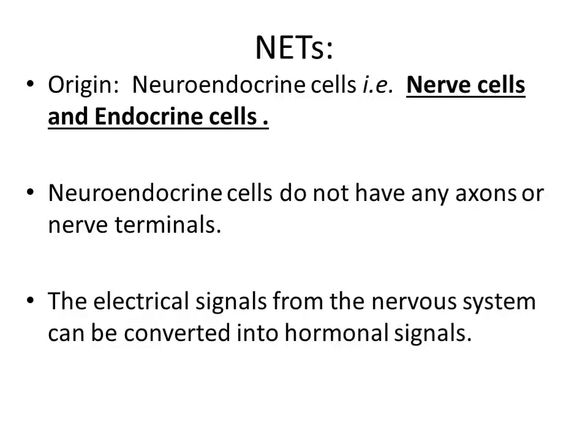So first, let us see what you mean by neuroendocrine tumors. In terms of origin, a neuroendocrine tumor originates from neuroendocrine cells. As the name suggests, it originates from nerve cells and endocrine cells. But characteristically, the neuroendocrine cells which produce neuroendocrine tumor don't have any axon or nerve terminals. The electrical signals from the nervous system can be converted into hormonal signals.